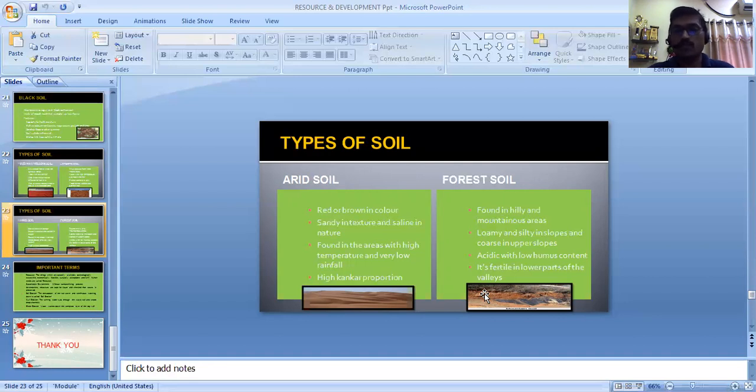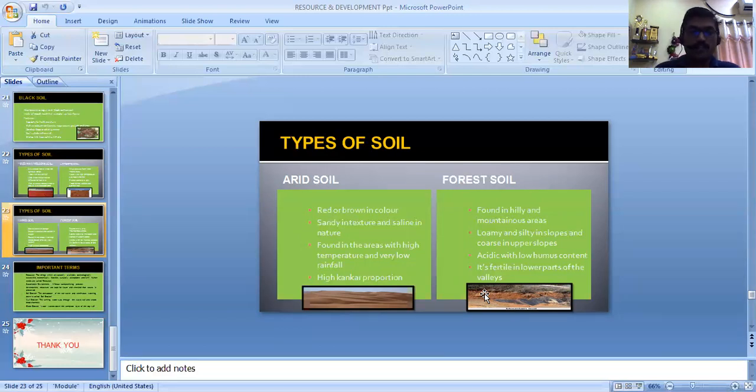The last and the most important soil is forest soil. This is found in hilly and mountainous areas. The soil found in hilly regions can be called forest soil. It is loamy and silty on the lower slopes and coarse on the upper slopes. It is quite acidic, and due to the acidic characteristics, it is low in humus content too. It is fertile in the lower parts where it gathers in the valleys, but at the top of the mountains, it is not at all fertile. So these are the 6 major types explained to you.